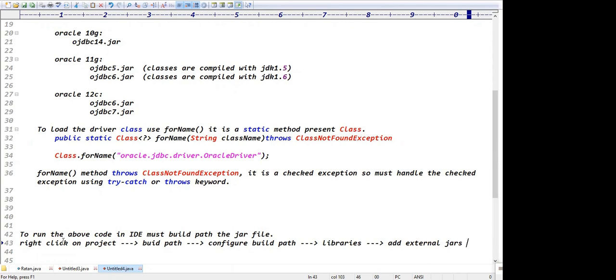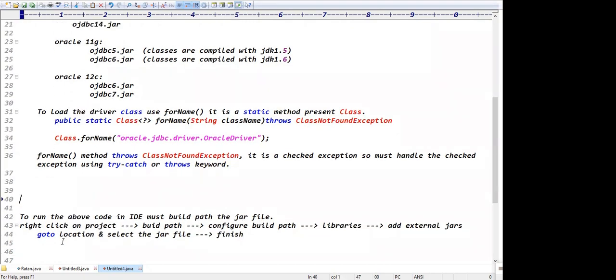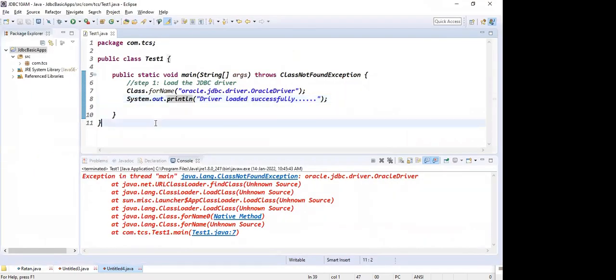Go to the location and select the jar file, right? The last step is click on finish. Exactly. Once the build path is completed, now can you please run this code? Once the build path is completed, here you can see one point, guys.